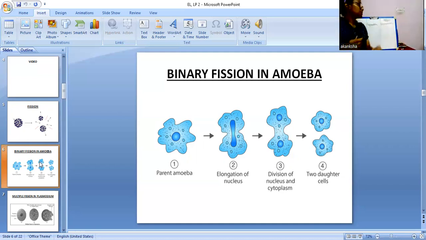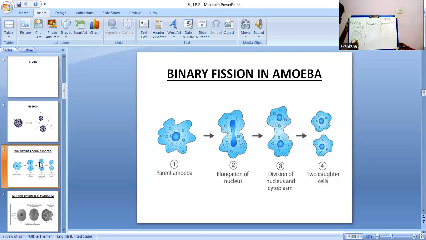So what is happening in the fission process is, first there is a parent organism. Then this nucleus is stretching out, and this nucleus is then divided into two different individual nuclei, as you can see here.